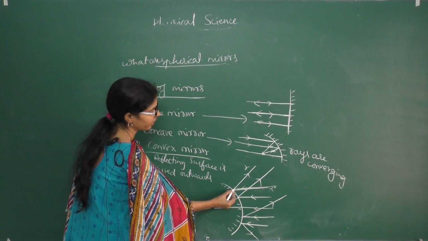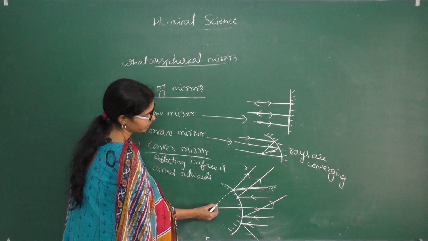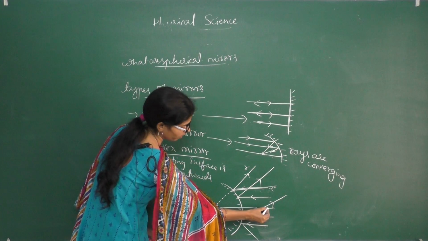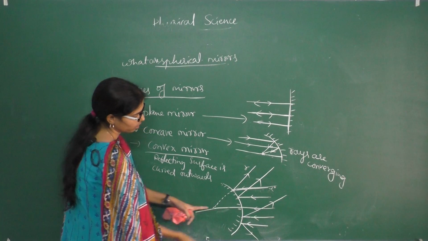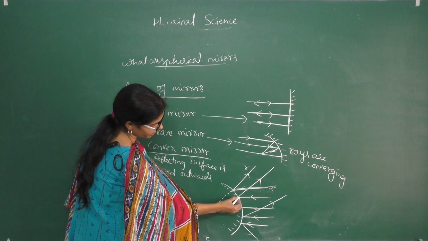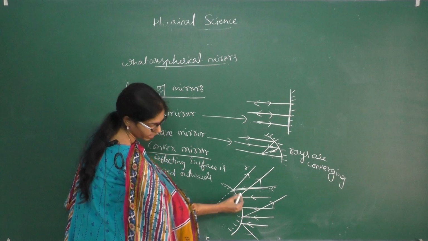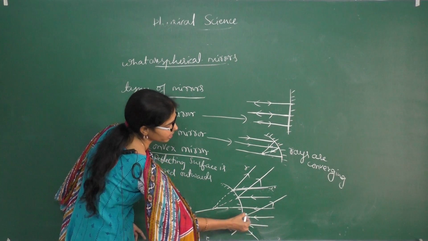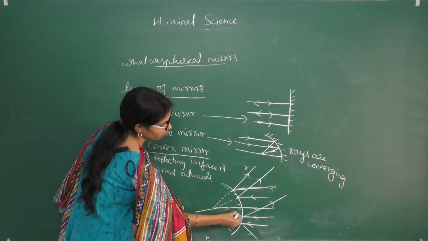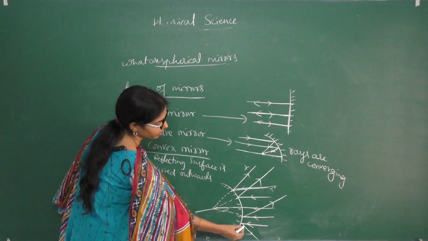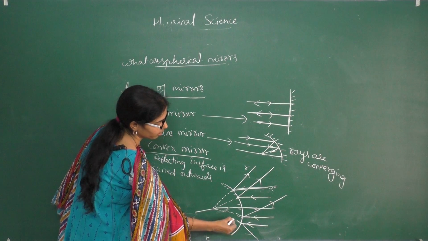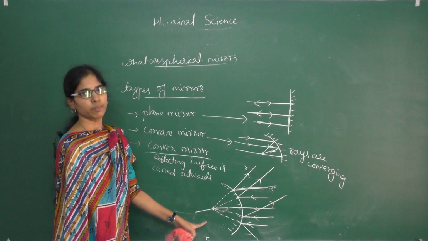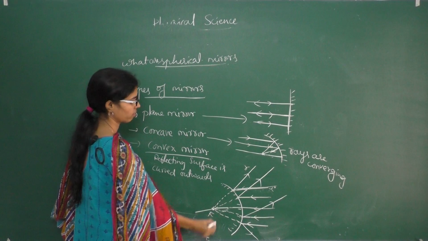If we extend the reflected ray, it meets this point on the line. This middle line we call the principal axis. Here also the second reflected ray, if extended, meets at one point. Here also this is incident and this is reflected; if you extend the reflected ray, it meets at one point. Where all the reflected rays meet at a point, that we call the focus.